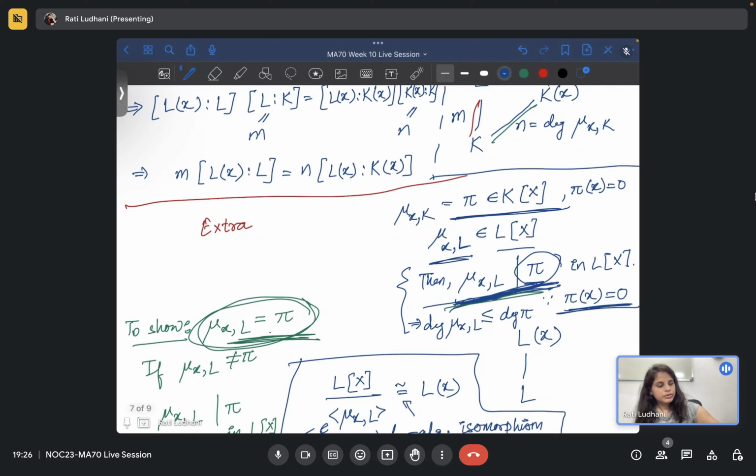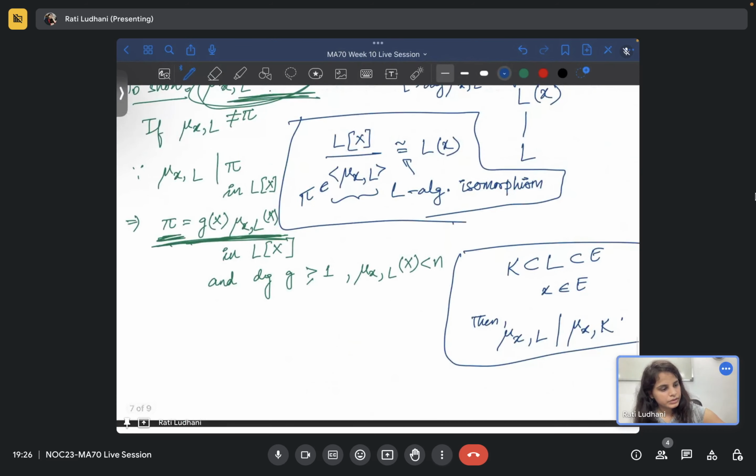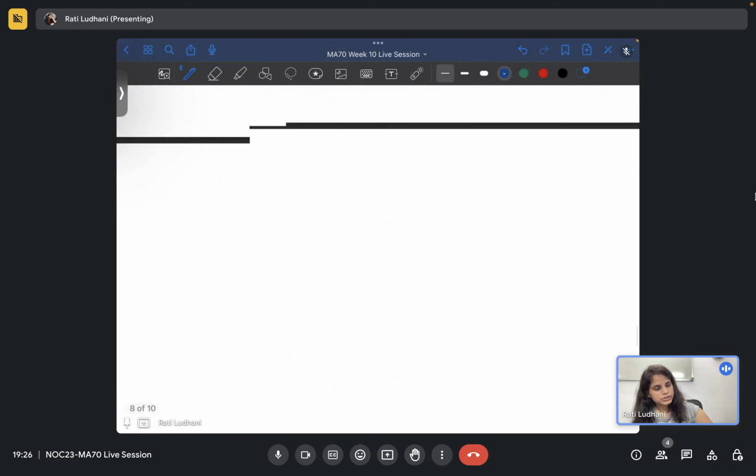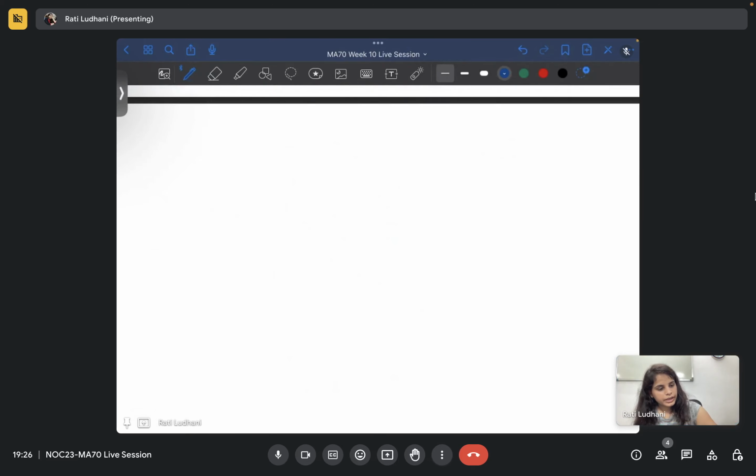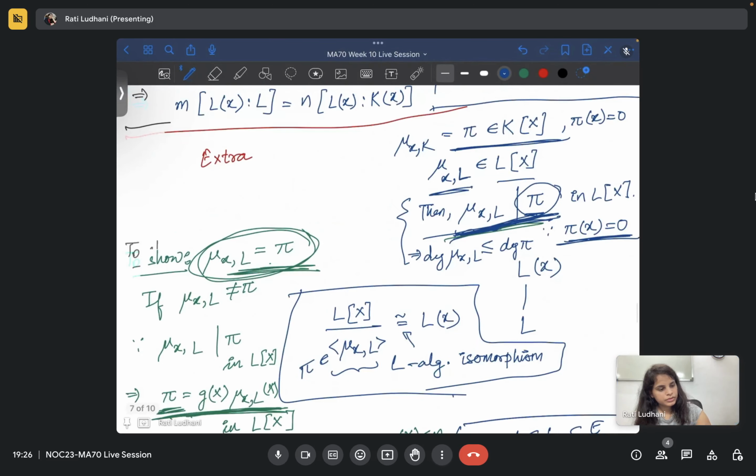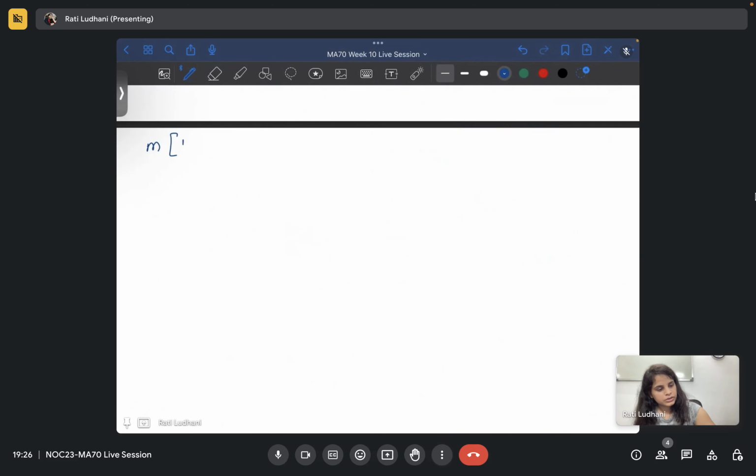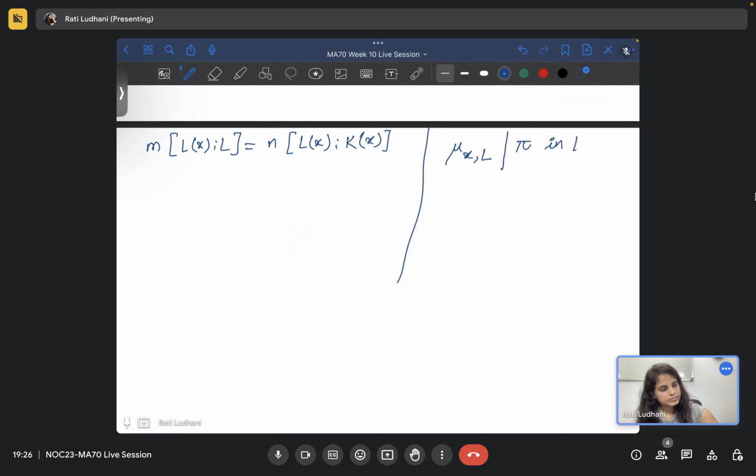Okay, what we have now are two things. One is that [L(x):L] times m equals n times [L(x):K(x)]. The other is that mu x L should divide pi in Lx.